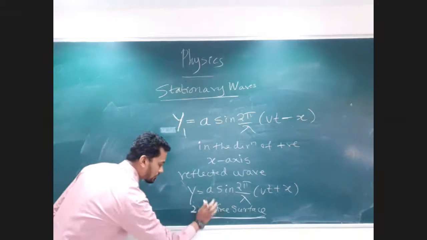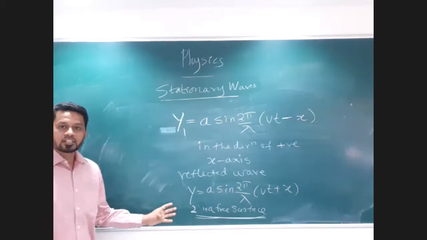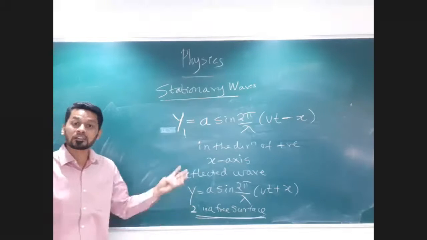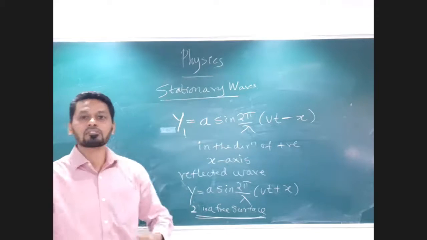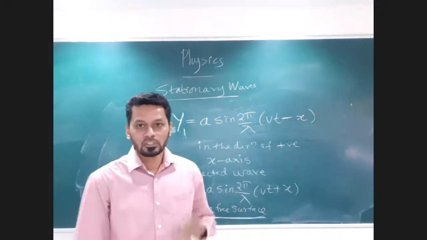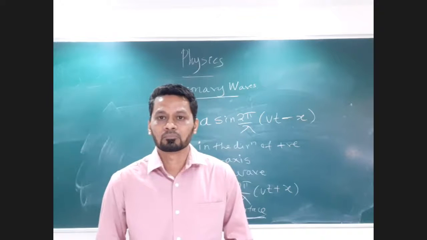So you better understand this for a free surface. Let's say that this reflected wave is not from a free surface, but is reflecting from a rigid surface. How will there be a change in phase? Can anyone tell me now? The phase change will be by how much? Yes.